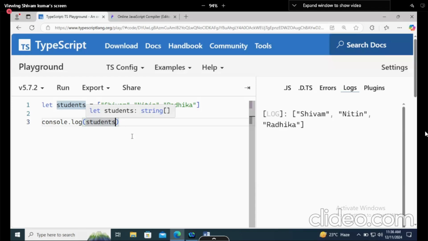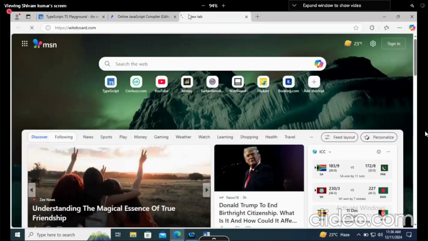But here, if I want to call only this particular Nitin, how will I call this person? Indexing. Very good. Now, if you don't know what indexing is, let me show you this part also, what exactly indexing is.